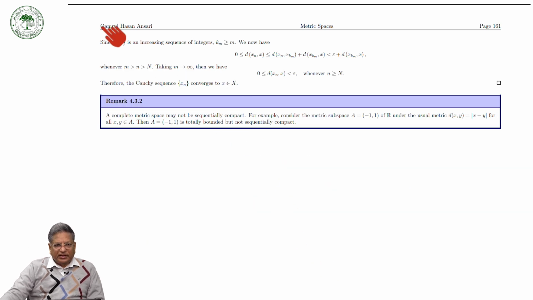Now, since kn is an increasing sequence of integers, km is greater than or equal to m.